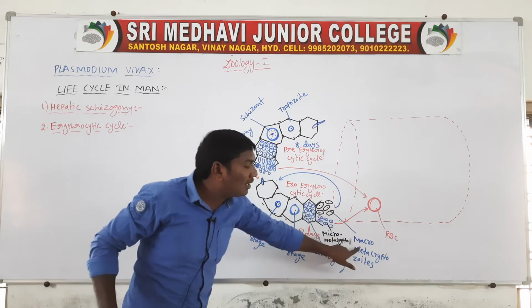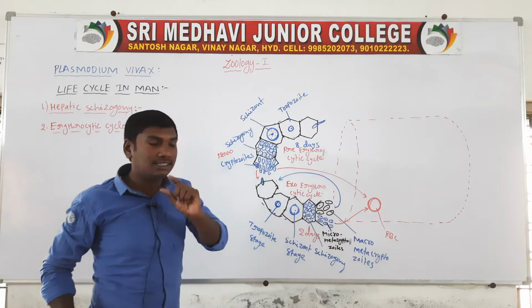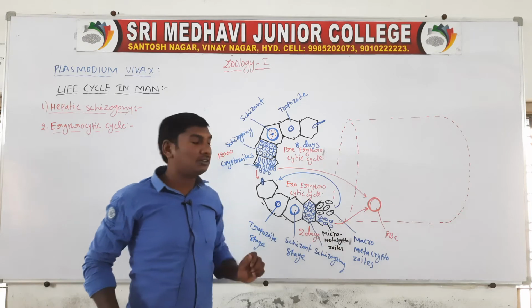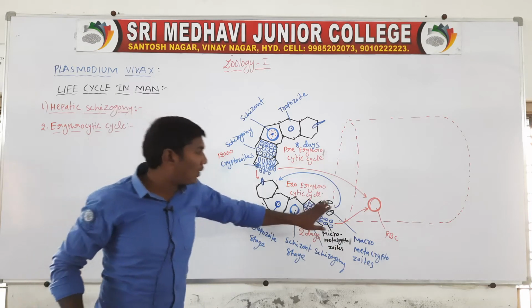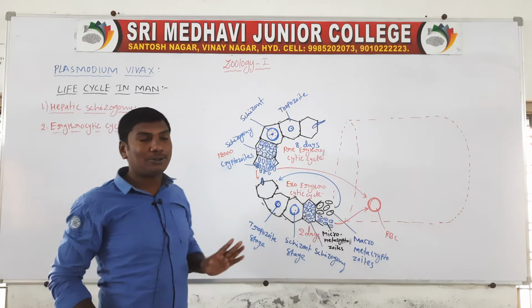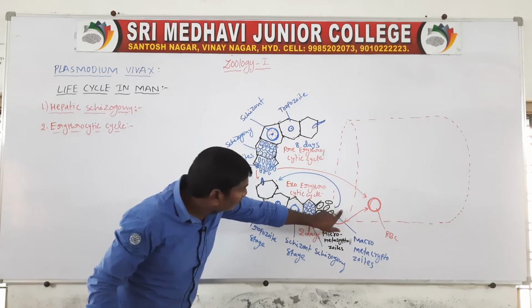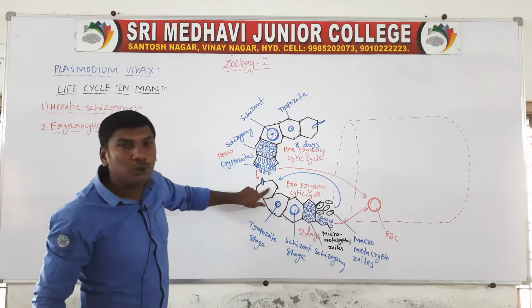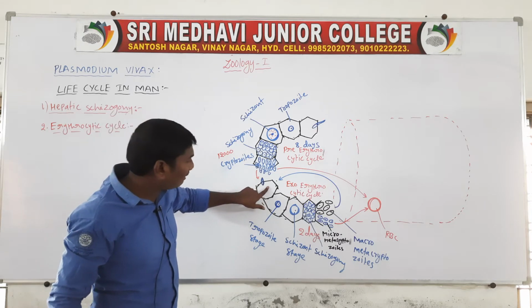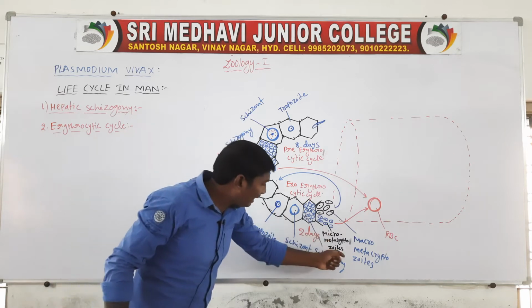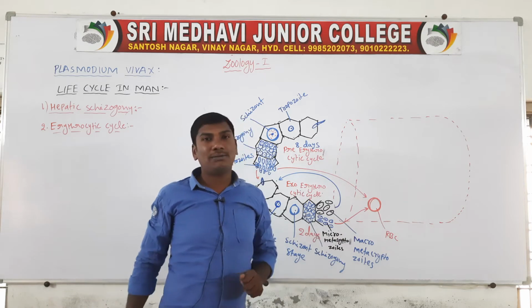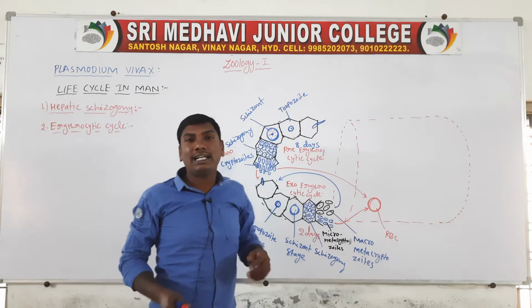The large size is called macrometacryptozoites. The small size is called micrometacryptozoites. The macrometacryptozoites attack a new liver cell and continue the exoerythrocytic cycle. The micrometacryptozoites enter a new RBC and continue to the erythrocytic cycle.